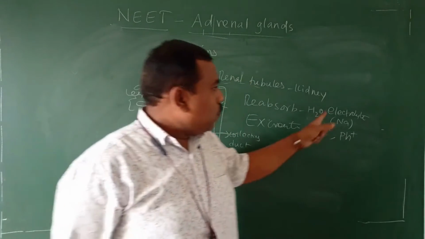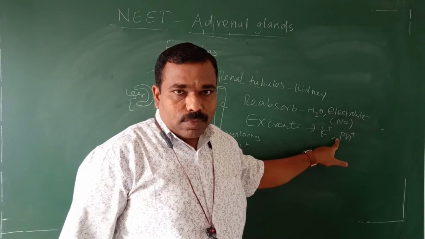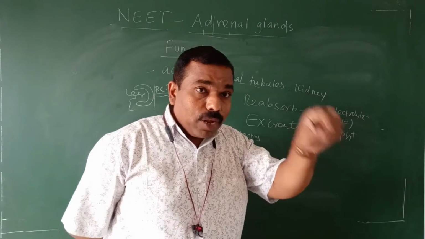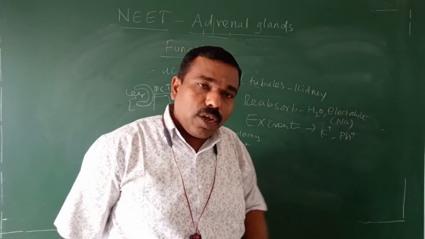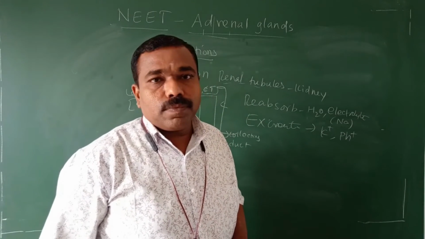mineralocorticoid. So these are the minerals: sodium, potassium, phosphorus. It is responsible for mineral metabolism. That's why this hormone is called mineralocorticoid.